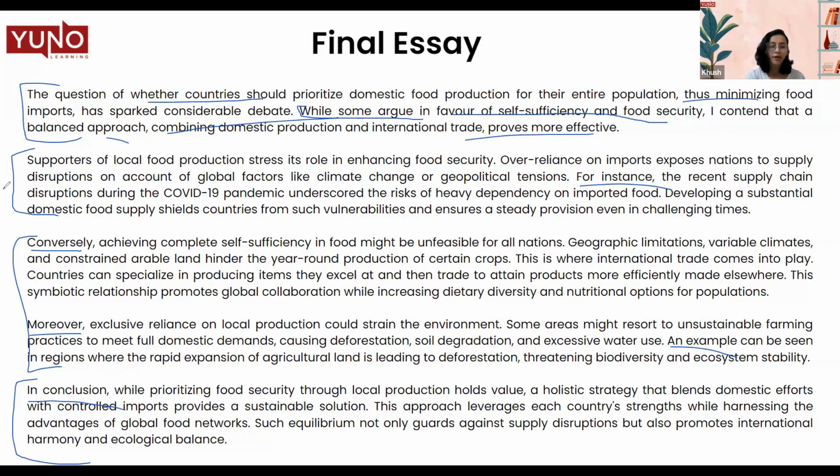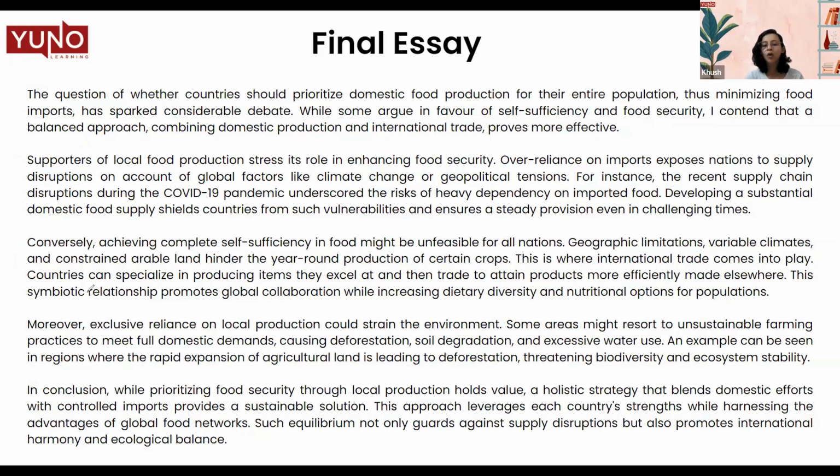Apart from these, we also have to make sure that we do not repeat the words. Whatever the value words are given to you in the essay, make sure that you have suitable synonyms for them. But always make sure that when you're using synonyms or high vocabulary words, you know their correct meaning and usage. Do not use a synonym blindly, because sometimes two words might mean the same thing, but they may have different uses. This is how you approach your Task 2 essay.